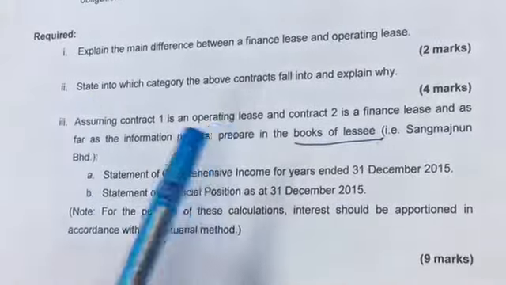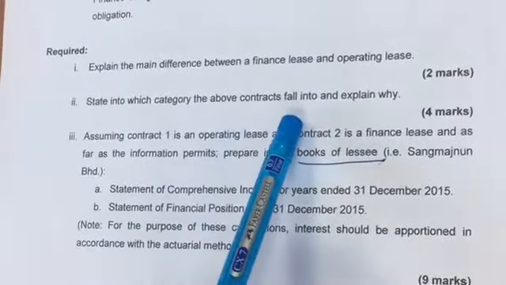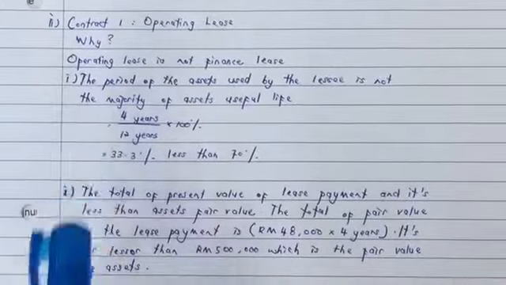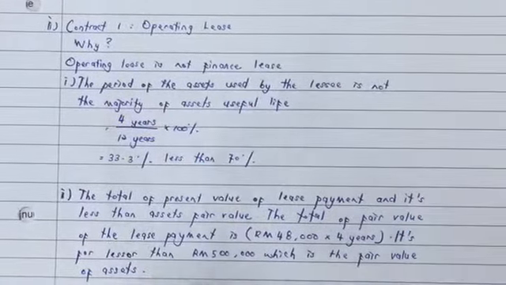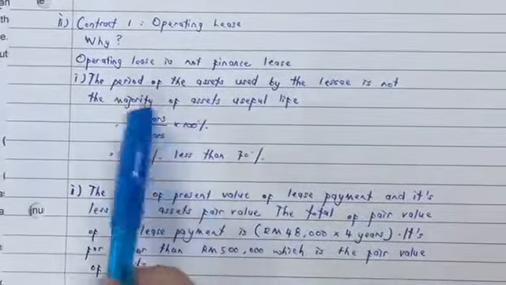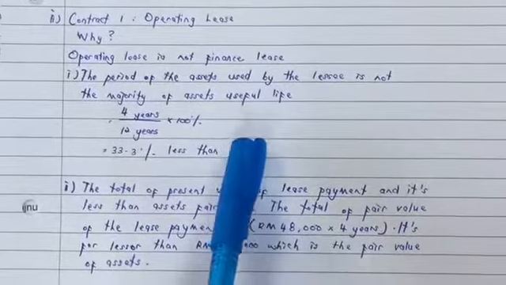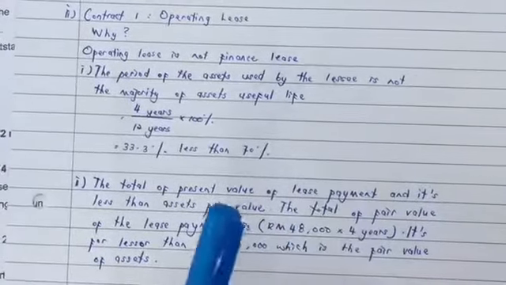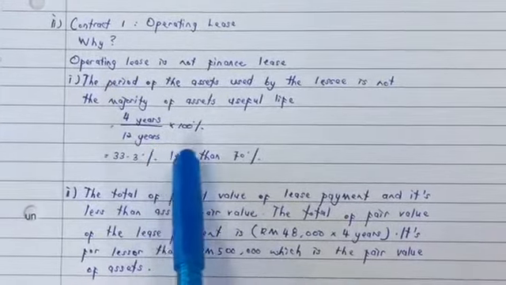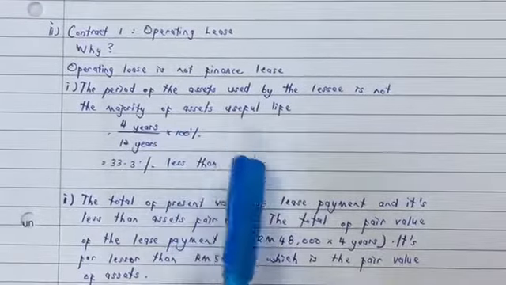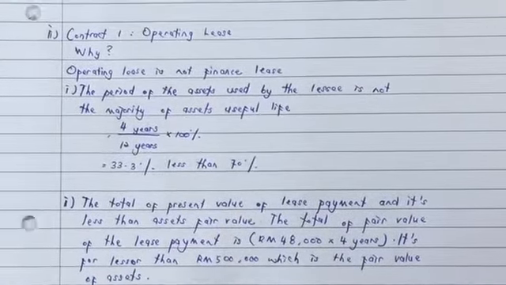Now we proceed to question 2. State into which category the above contracts fall and explain why. Contract 1 relates to an operating lease, not a finance lease. Reason 1: the period of the asset used by the lessee is not the majority of the asset's useful life. The lease period of 4 years divided by useful life of 12 years times 100% gives 33.3%, which is less than 70%.